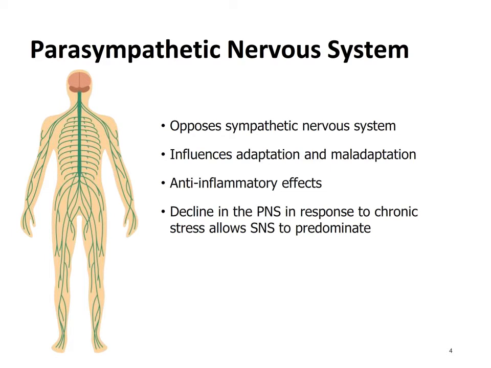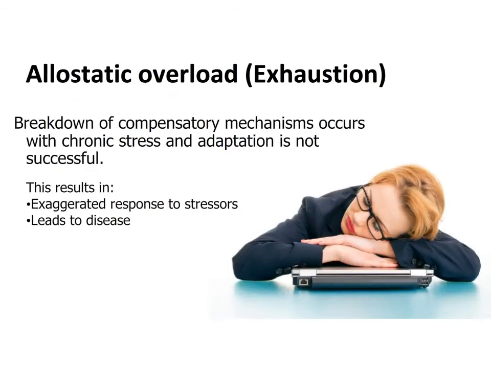The parasympathetic system is heavily involved in the process of adaptation. It opposes the stress response caused by the sympathetic nervous system and exerts an anti-inflammatory effect on damaged tissue. Activity of the parasympathetic nervous system decreases when exposed to chronic stress. This allows the sympathetic nervous system to be unopposed and results in maladaptation, an exaggerated stress response, and an increased allostatic load. The body may become overwhelmed if the allostatic load becomes too large.